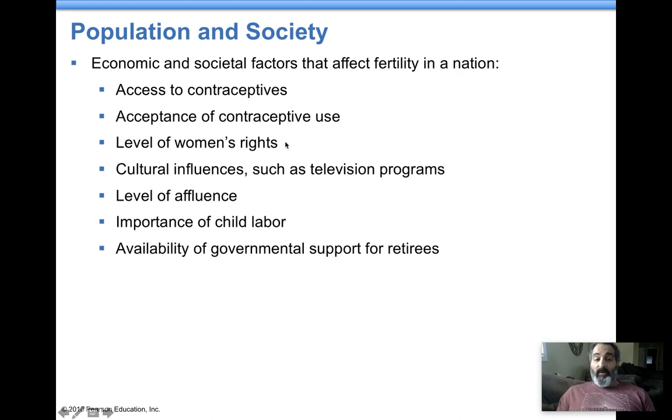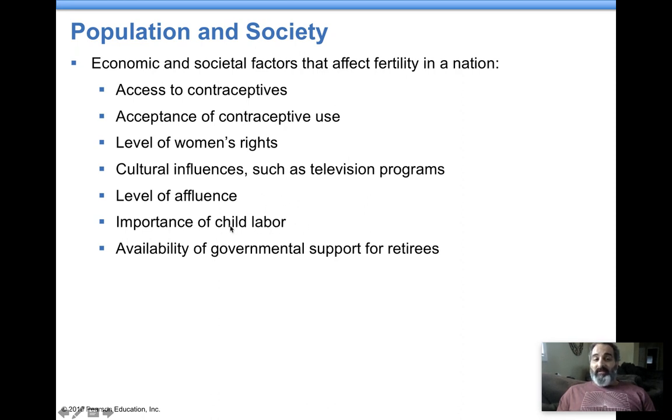All right, people who are illiterate in our world are mostly women. Yeah. Culture, we talked about that. TV programs, a lot of these TV programs, people want to copy what they see. All right. Money, more money people have, you'd think they'd have more kids because they can spend more. Not necessarily the case. The more money people have, the more they spend, it decreases fertility, birth rate.